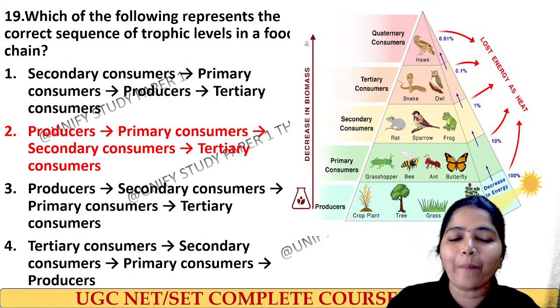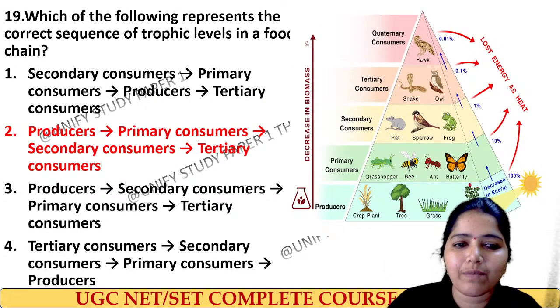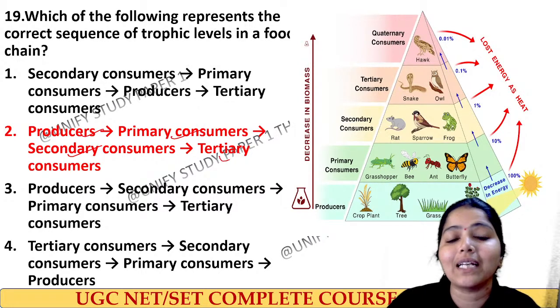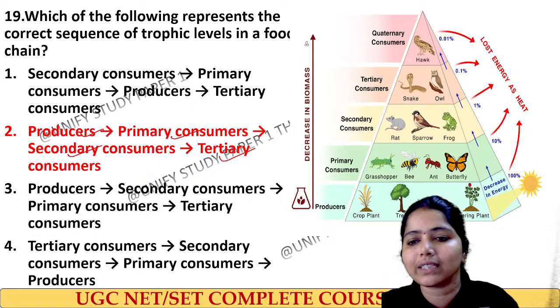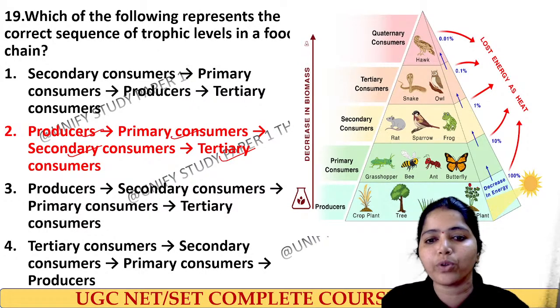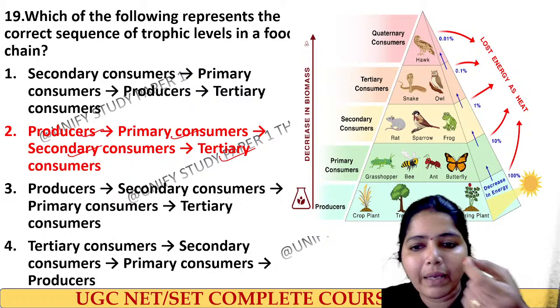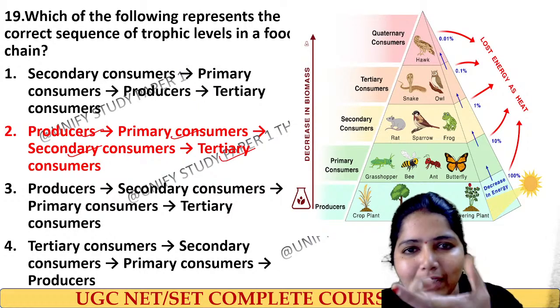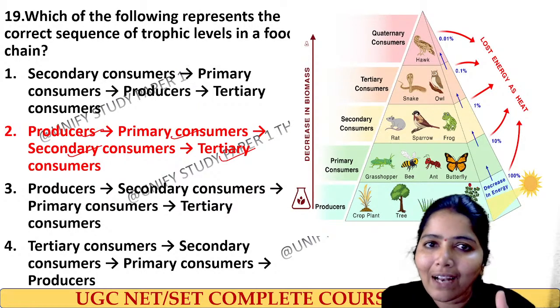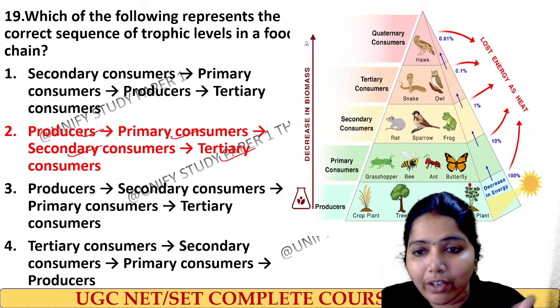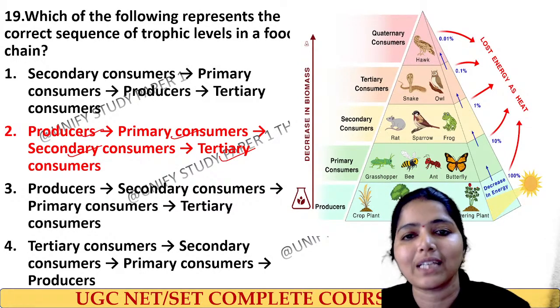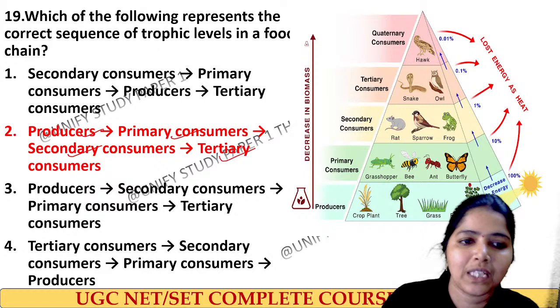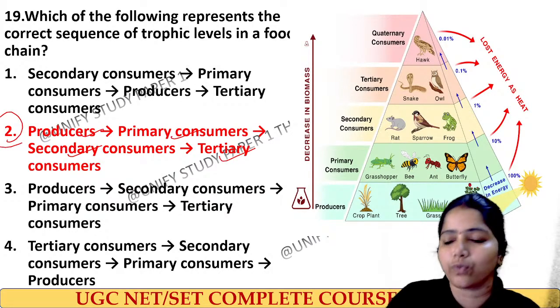Exactly right. Option 2 is the right answer for this question. That is producer, primary consumers, secondary consumers and tertiary consumers. Producers are the plants and all things. They are consumed by the primary consumers like grasshopper, bee, butterfly and all, and they are consumed by the secondary consumers like frog, rat and all, and then we have the tertiary consumers and then the quaternary consumers. So option 2 is the right answer for this question.